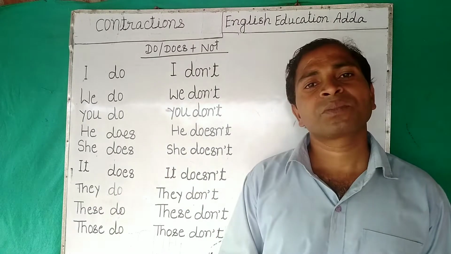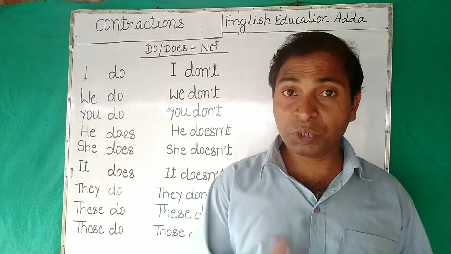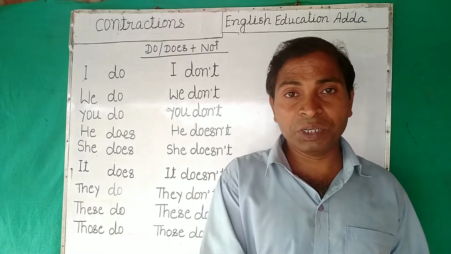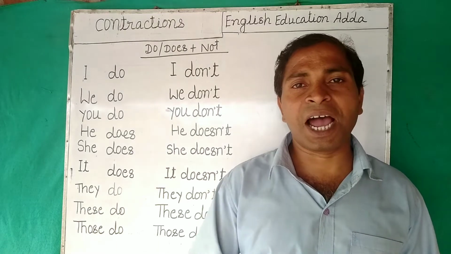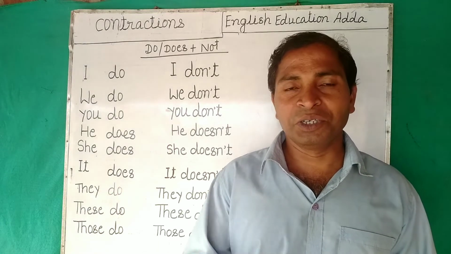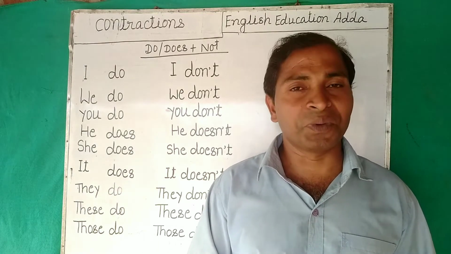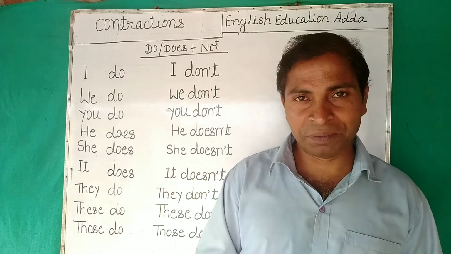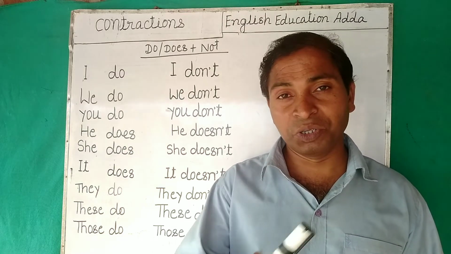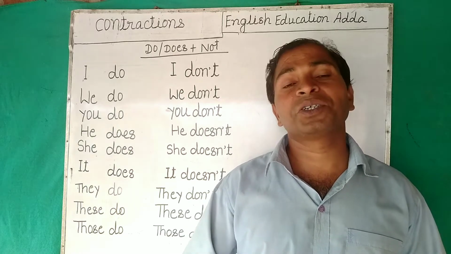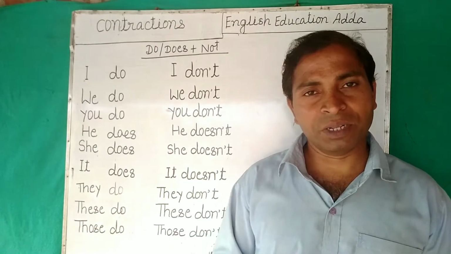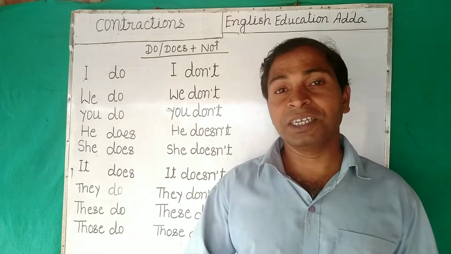Now next, you do, you don't. You do your work, you don't do your work. But in 6 sentences at a time, how can you speak? You do your work, you don't do your work. Do you do your work? Do you not do your work? When do you do your work? Where do you do your work? Where do you not do your work? Right?